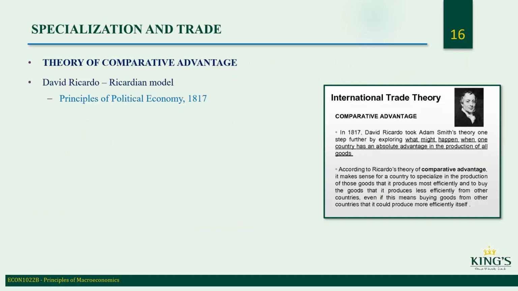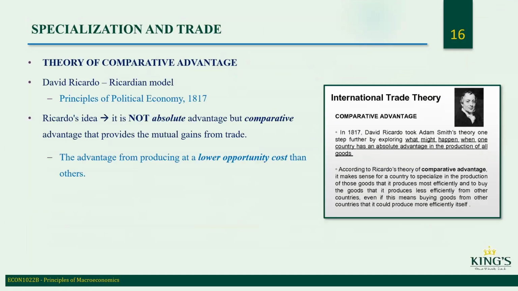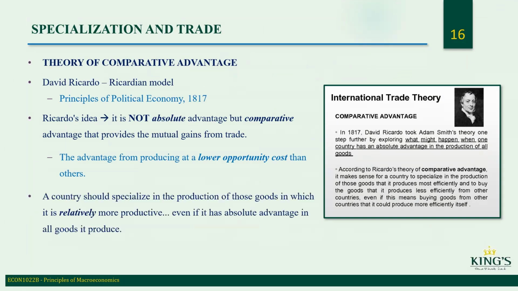Theory of comparative advantage. Ricardo's idea: it is not absolute advantage, but comparative advantage that provides mutual gains from trade. The advantage is producing at a lower opportunity cost than the others. According to Ricardo's theory of comparative advantage, it makes sense for a country to specialize in production of those goods that it produces more efficiently, and to buy the goods that it produces less efficiently from other countries, even if it means buying goods from other countries that they could produce more efficiently themselves.